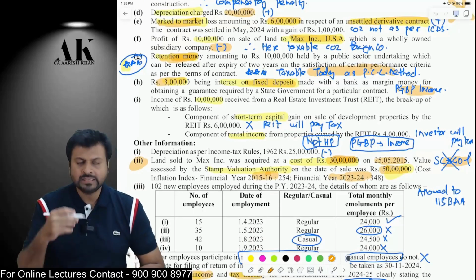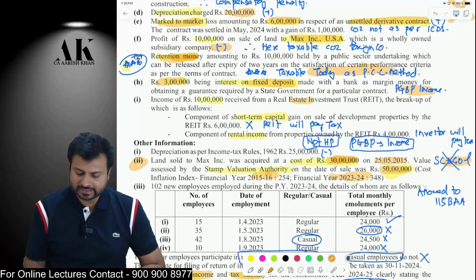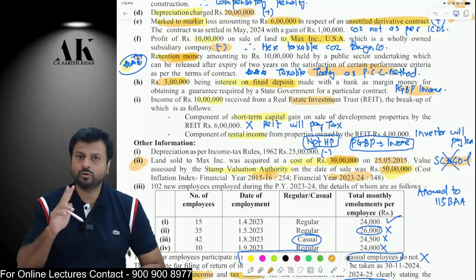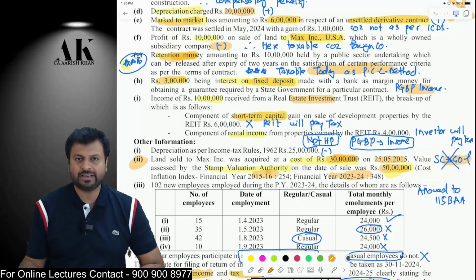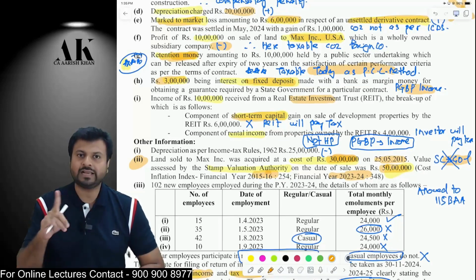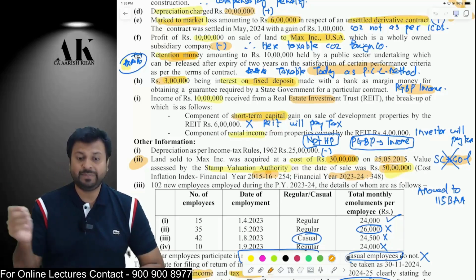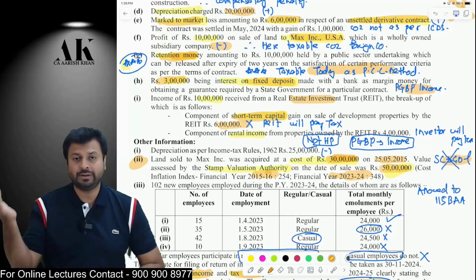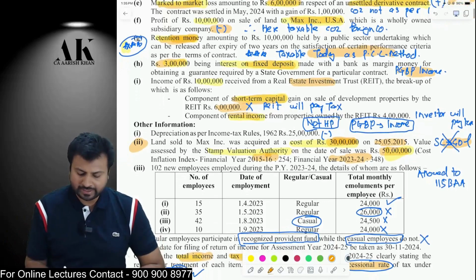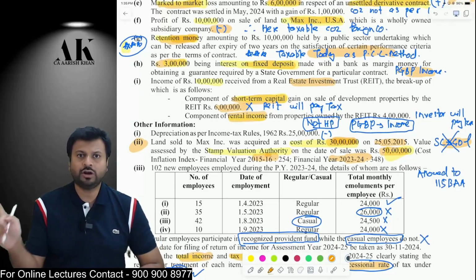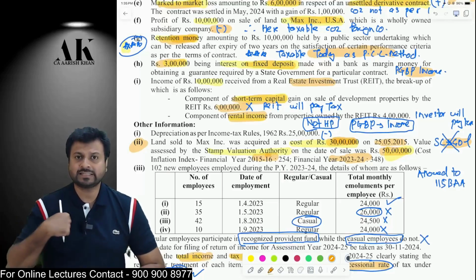Okay. Next one, the assessee has invested some money in real estate investment trust. From there, the assessee is getting two portions. First, assessee is getting short-term capital gains. On that short-term capital gains, assessee will not pay tax because on short-term capital gains, REIT pays tax. So REIT will pay tax on that at MMR. Next, the assessee is also getting some rental income. On rental income, REIT does not pay tax.